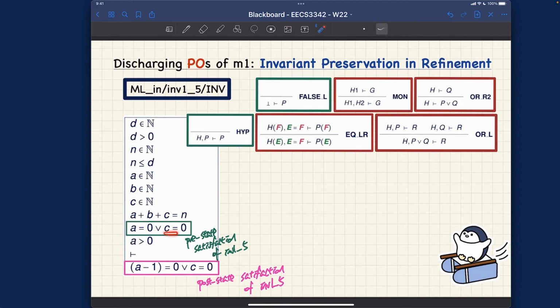What about when C is actually equal to 0? When C is equal to 0, you can see this one over here simply matches the right-hand side of the disjunction in the goal. But of course, we cannot just conclude it being proved. We have to somehow make sure we have only C equals 0, the goal alone without the disjunction. And we do have an inference rule to make sure we only prove the right disjunct. That's exactly OR R2 over here. So once we apply that, we will see only C equals 0 and also C equals 0 over here. In that case, we can use the hypothesis inference, the axiom inference rule.